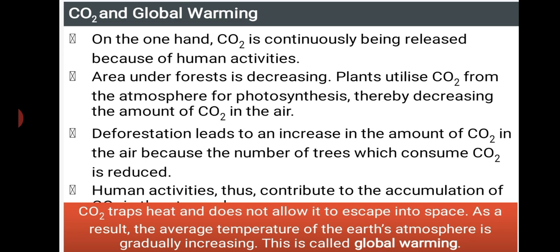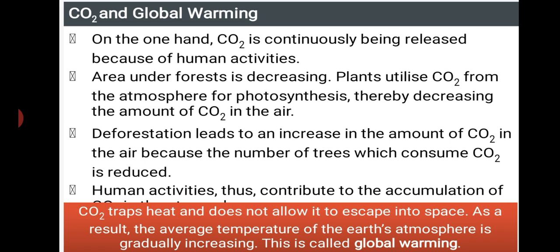Last time I showed you that carbon dioxide traps the heat and does not allow it to escape into space. The rays coming from the sun should be reflected back to space, but the carbon dioxide does not allow the trapped heat to reflect back.